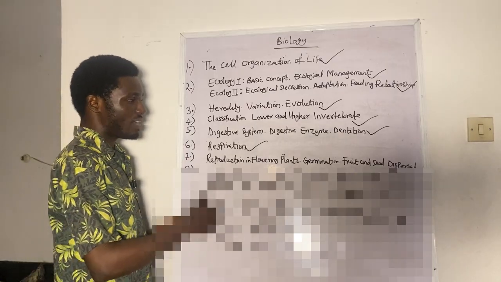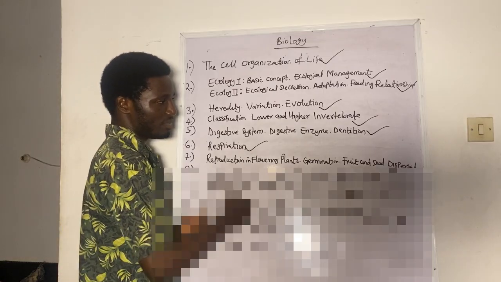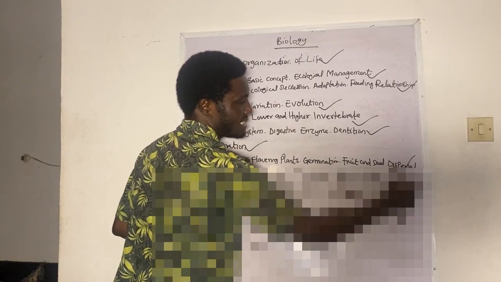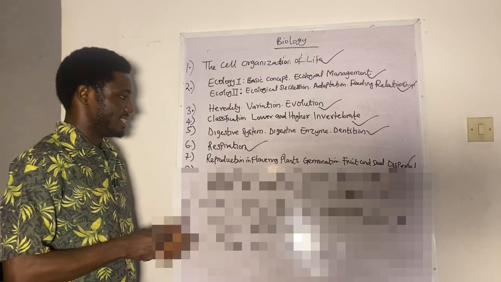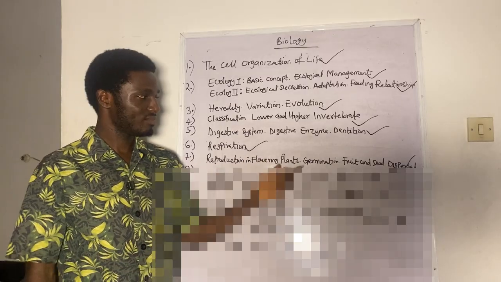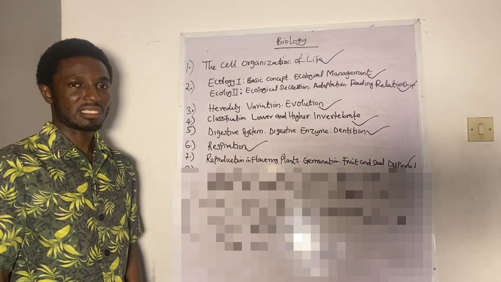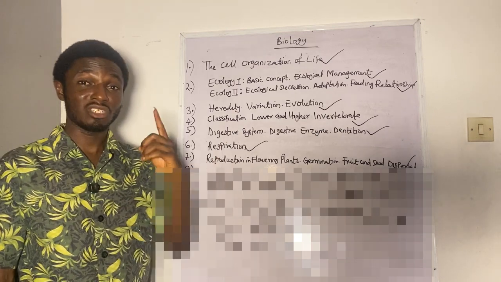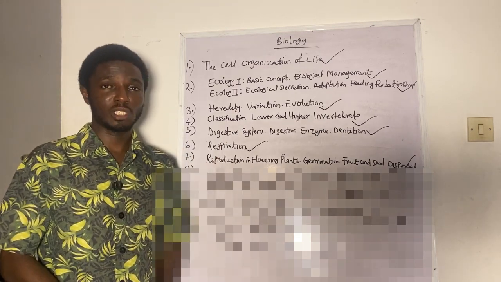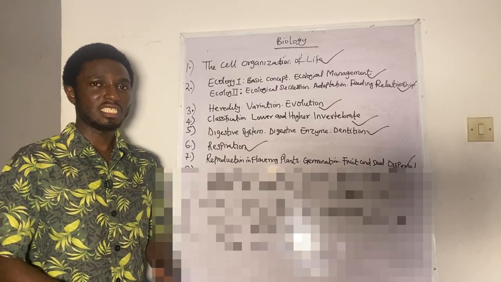We have reproduction in flowering plants, germination, fruits and seeds dispersal. That's one part of reproduction that you really need to look at in your textbook. You really need to dig deep in your textbook.